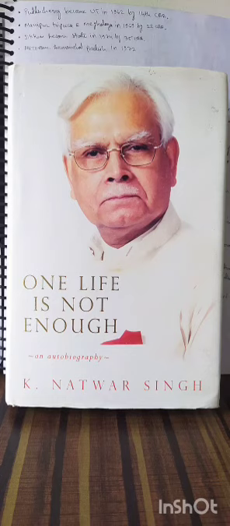Effects on fundamental rights. Article 358 and 359 describe the effect of national emergency on fundamental rights. Article 358 provides the suspension of fundamental rights guaranteed by Article 19, while Article 359 deals with the suspension of fundamental rights except Articles 20 and 21.